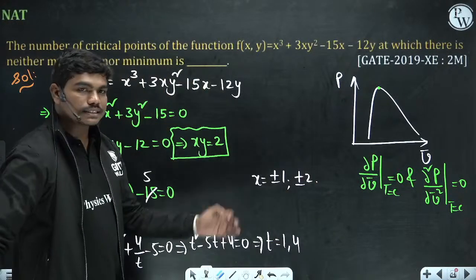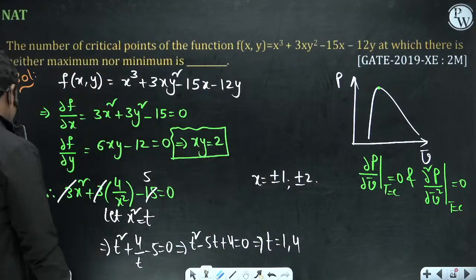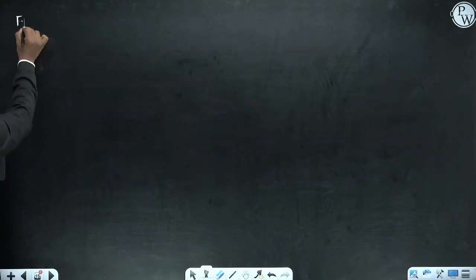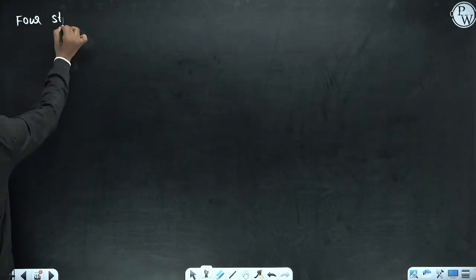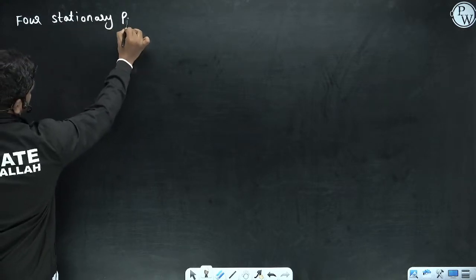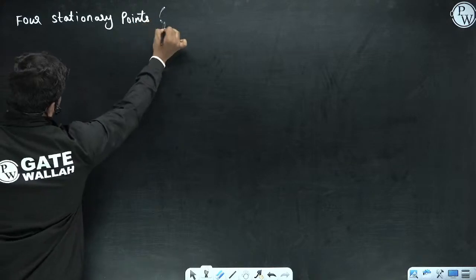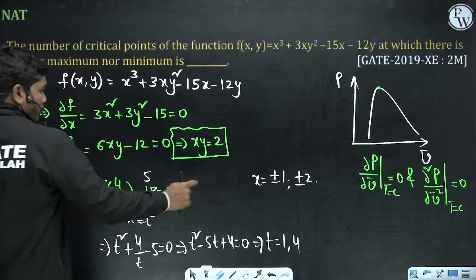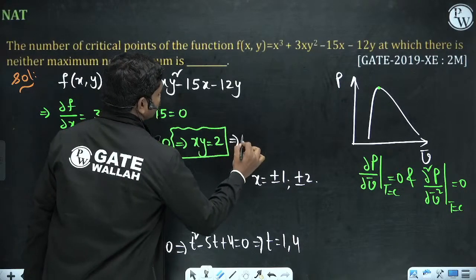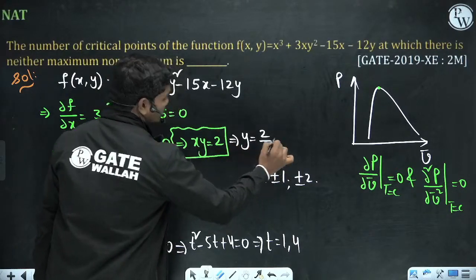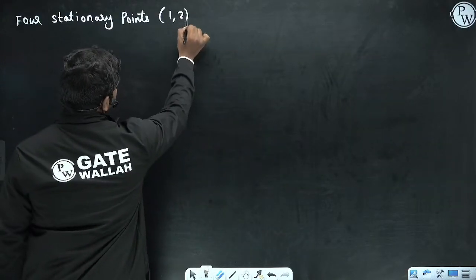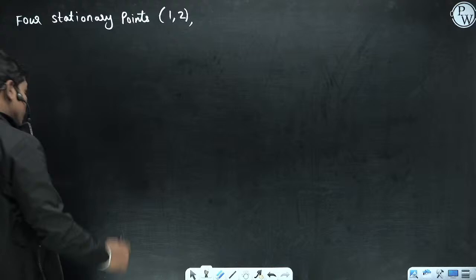Okay, now let us see what the 4 stationary points are. Let us suppose x is equal to 1. Okay, so y is equal to 2 by x. If x is equal to 1, then y will be 2. So 1 comma 2 is one point where both the derivatives will become 0.